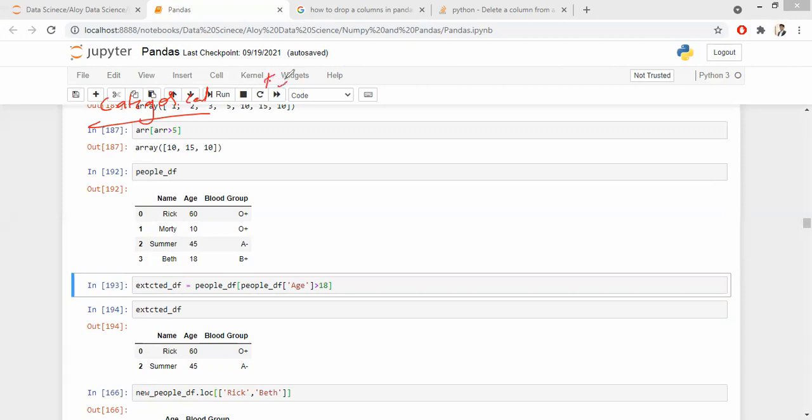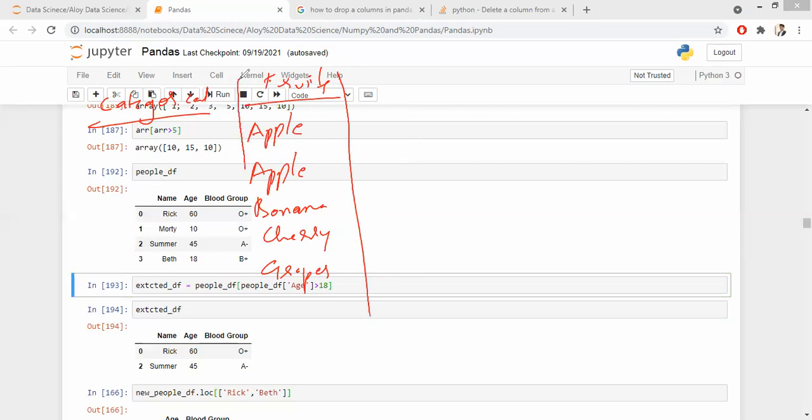Let's say that I have a column called fruits, and I have apple, banana, cherry, and grapes. Now, tell me what descriptive statistics you can apply on this column.